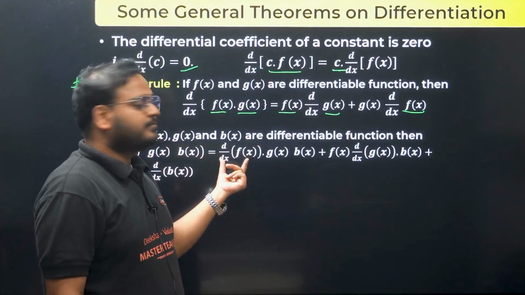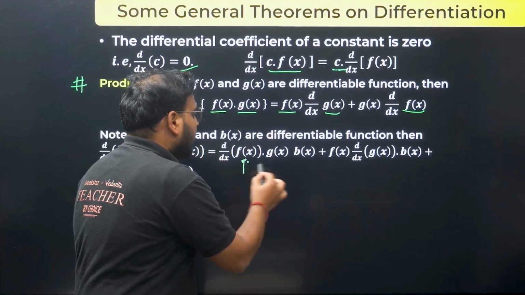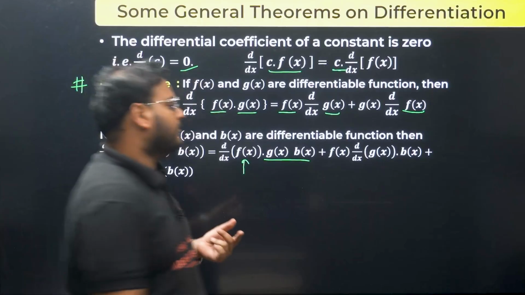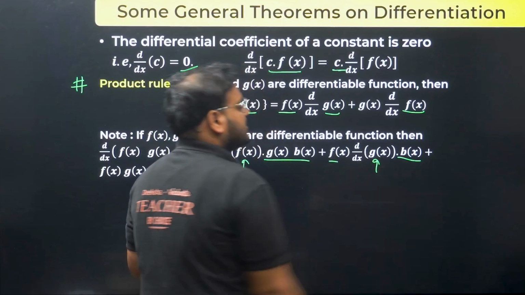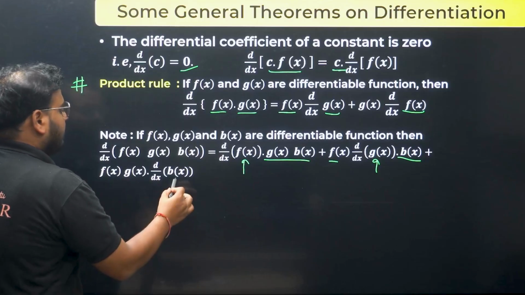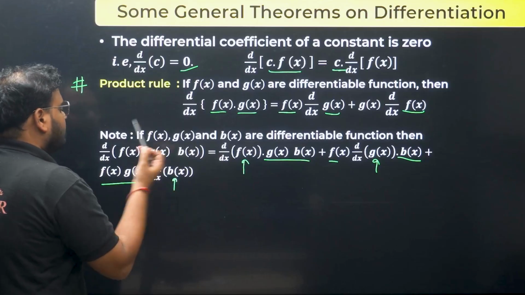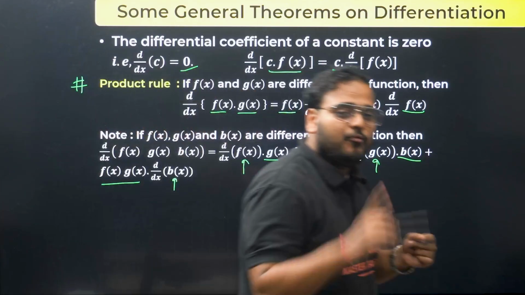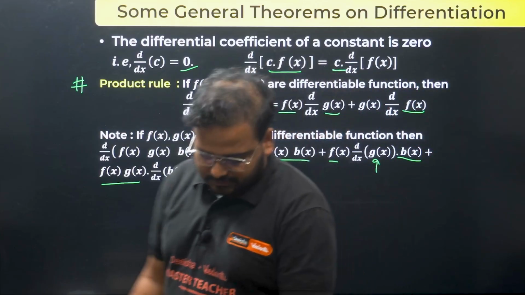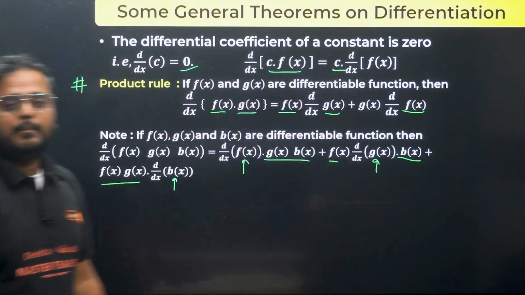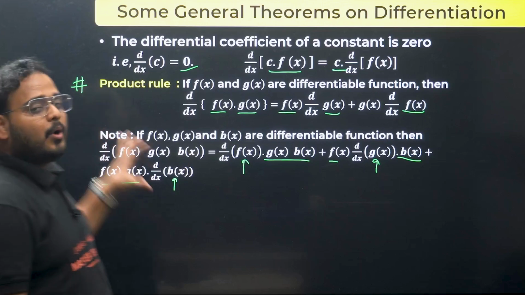Over here we have differentiated f(x), kept the other two as they are. Here we have differentiated g(x), kept the other two as they are, and the same here with h(x). So basically you differentiate one function at a time, keeping the other two as coefficients. Is it clear? Please check. Okay, this is it about the product rule.